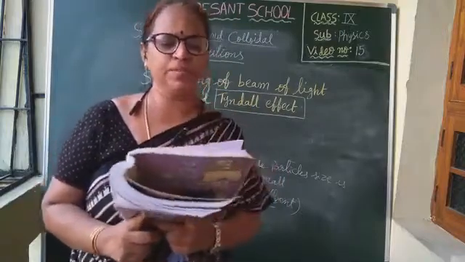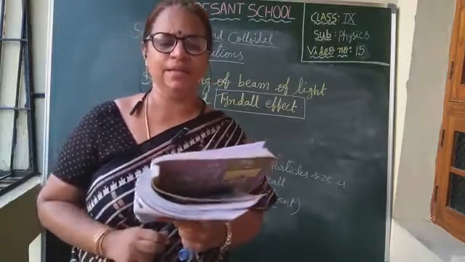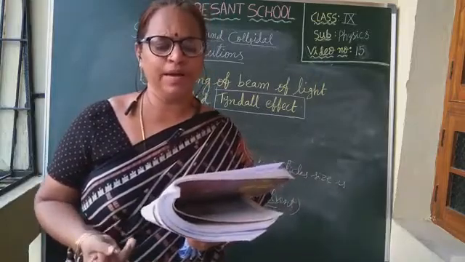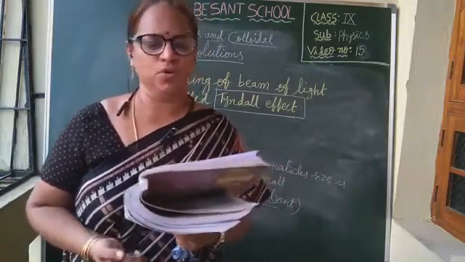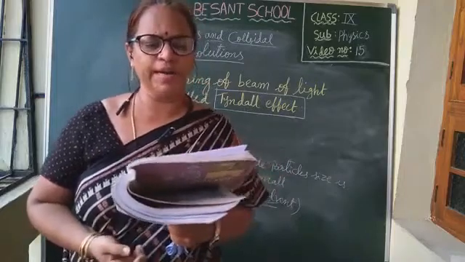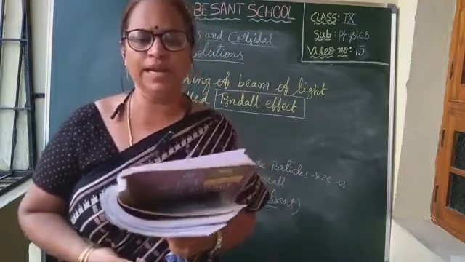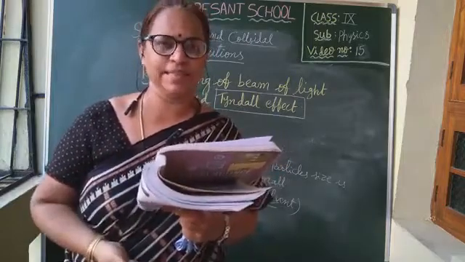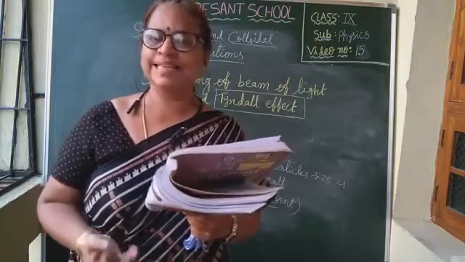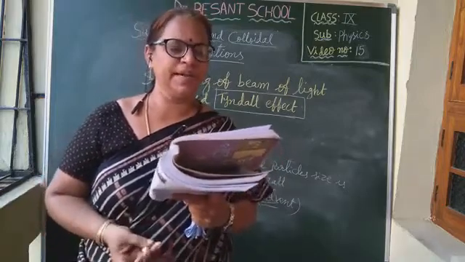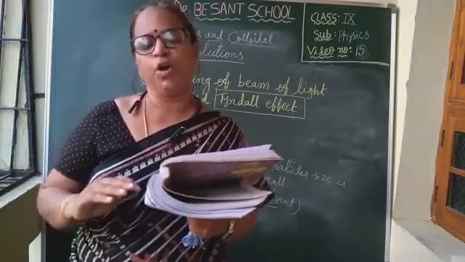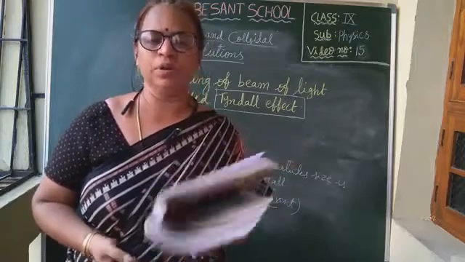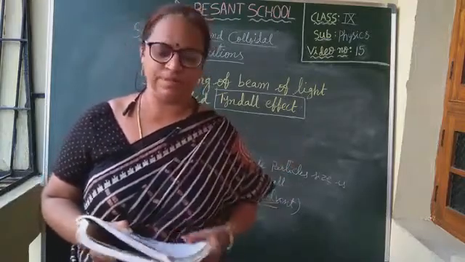Next, dispersion medium is solid and dispersed phase is gas. Then that colloid type is called foam. Examples: foam rubber, sponge, pumice stone. Dispersion medium is solid and dispersed phase is liquid. Then the colloid type is gel. A combination of solid and liquid we call a gel. Examples: jelly, cheese and butter. Next, dispersion medium is solid and dispersed phase is solid. Both are solids, then it is a solid sol. Examples: colored gemstone, milky glass. Clear, children?